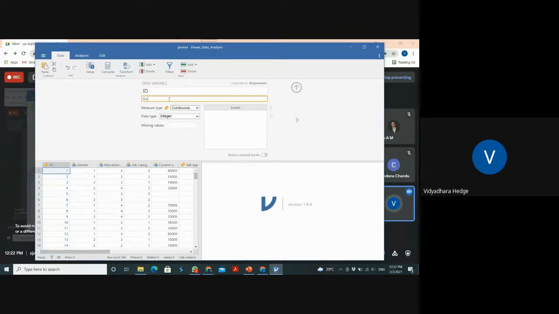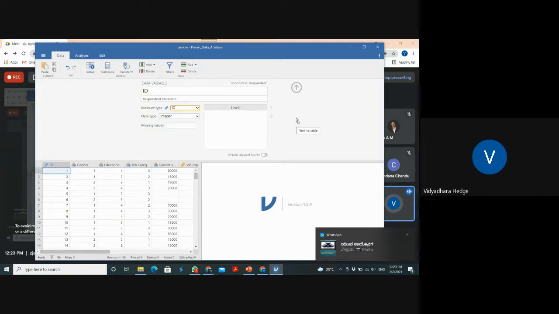I can give a description for my reference. Numbers. So it should be in the form of ID. It is not continuous. By default it takes continuous. ID is a special measuring type given in this particular software. So don't worry about it. It simply takes it as a number or index number. We are not going to do any analysis for those kinds of things.